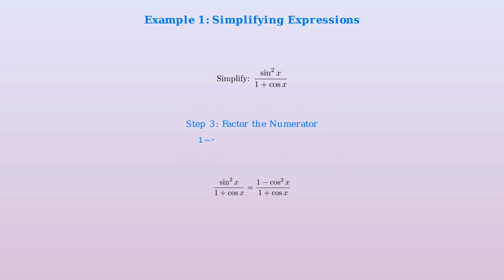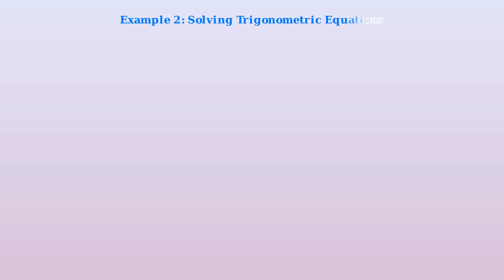Step 3, we factor the numerator. 1 minus cosine squared x factors as 1 minus cosine x times 1 plus cosine x. Now we can cancel the common factor of 1 plus cosine x, leaving us with the simplified result, 1 minus cosine x. Example 2 shows how identities help solve trigonometric equations.